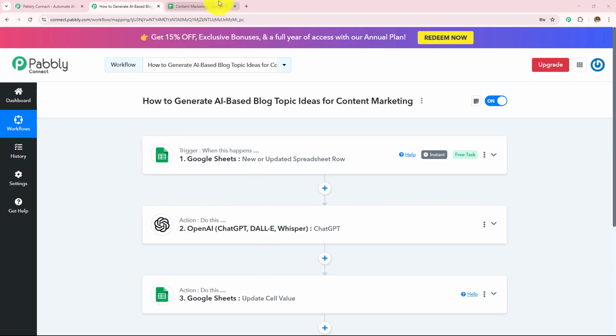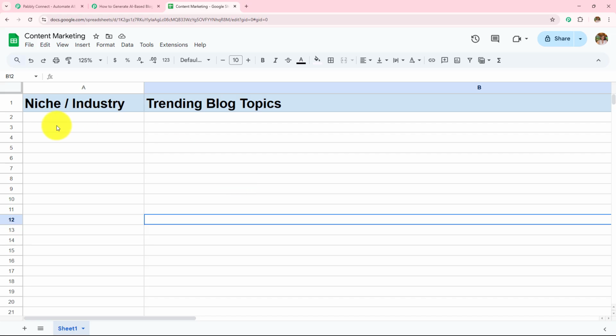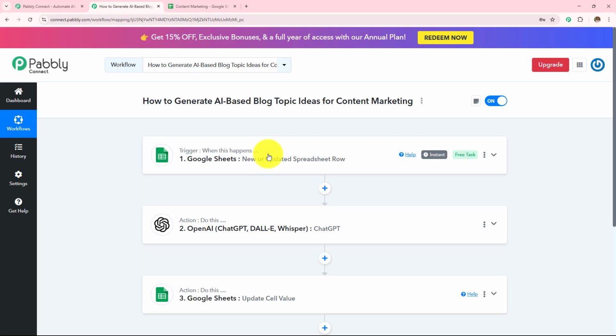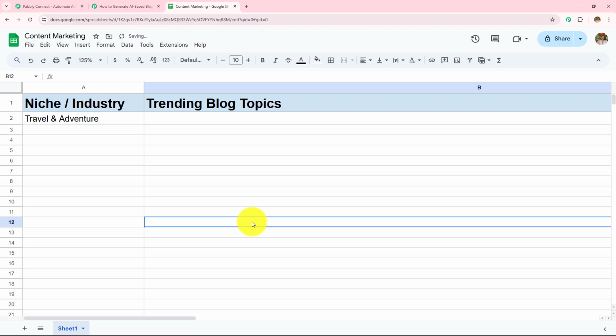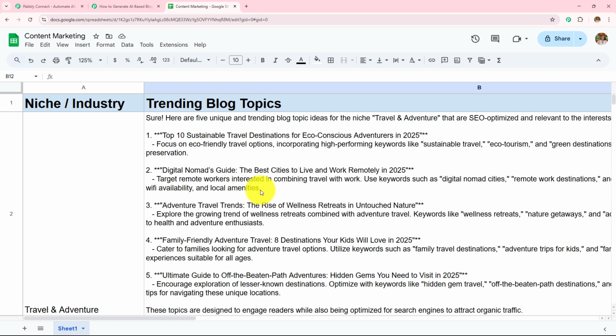For that, I will be opening my Google Sheets and I will be adding a particular industry or a niche in this particular spreadsheet. And if a trending blog topic is automatically generated and then added in the spreadsheet, then this means this automation workflow is working fine. So here I'm going to add my niche or the industry as travel and adventure. Now I'm going to wait for a few minutes and let's see whether this trending blog topics are added in this particular spreadsheet or not.